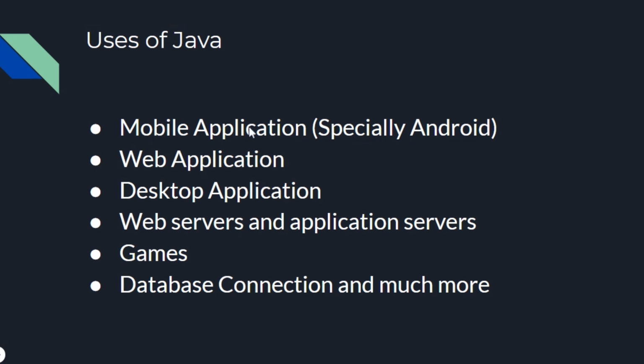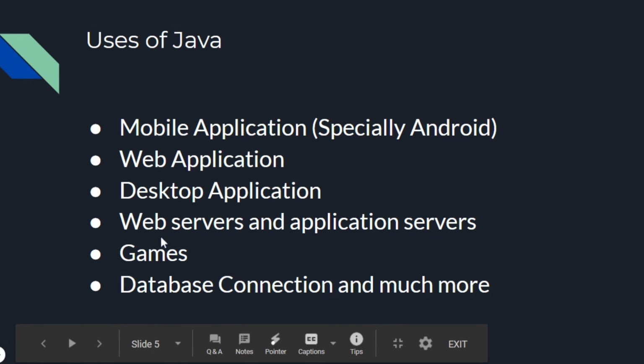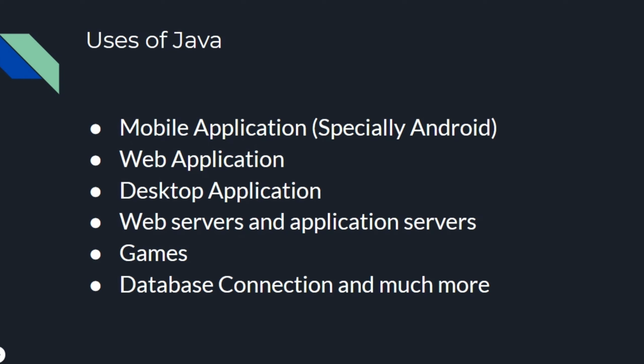We use Java to do mobile applications, especially Android, web applications, desktop applications, web servers, application servers, games, database connections, and much more. Java can be used in connecting the database to the front end. That's what database connection means.